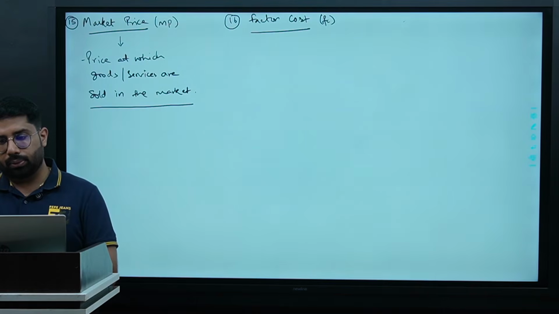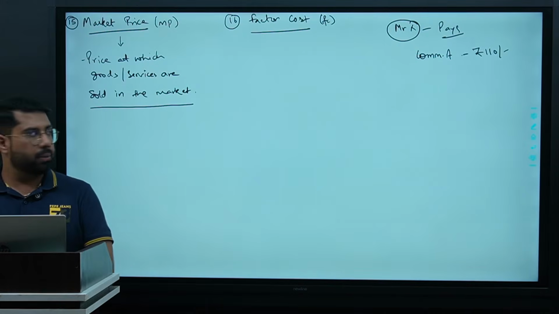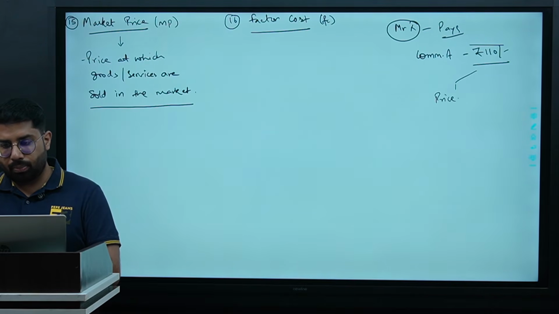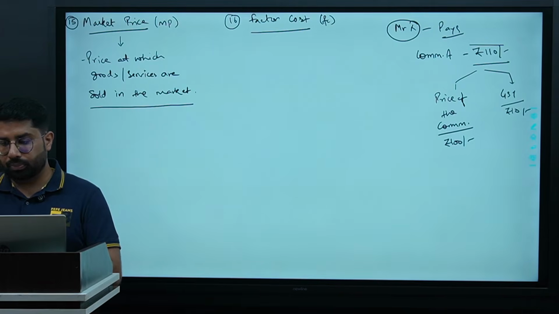Let us say that Mr. X pays 110 for commodity A. Okay, the bifurcation of this amount is price of the commodity is rupees 100, and there's a part of GST here, let us say 10 rupees. Okay,